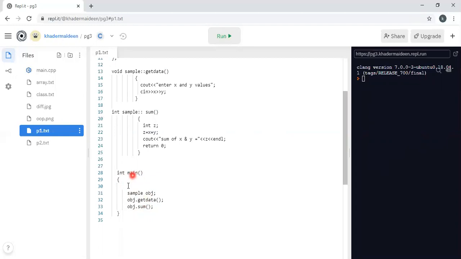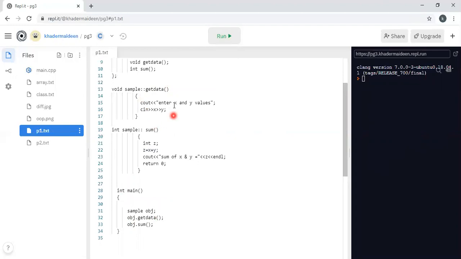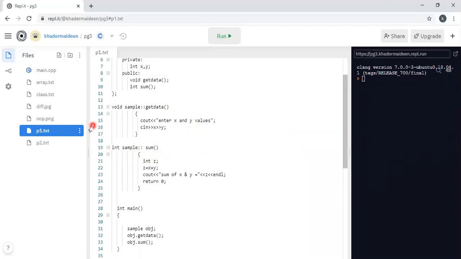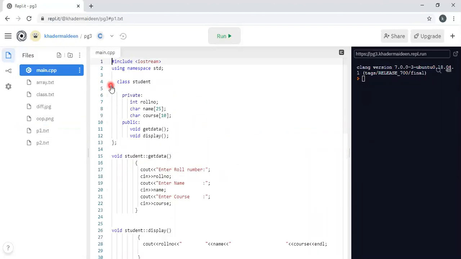That's all. So main should only be accessing the objects. The remaining parts are the definitions of the member functions of the class. Let us execute this one.